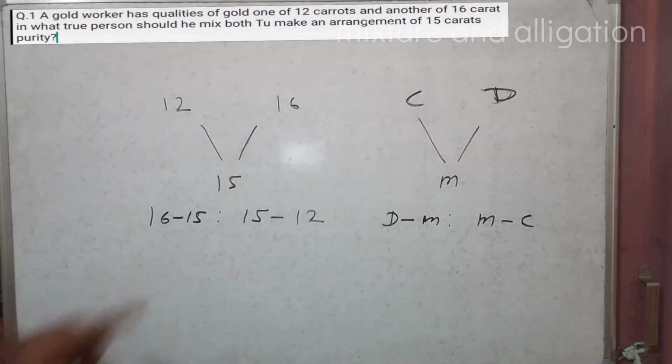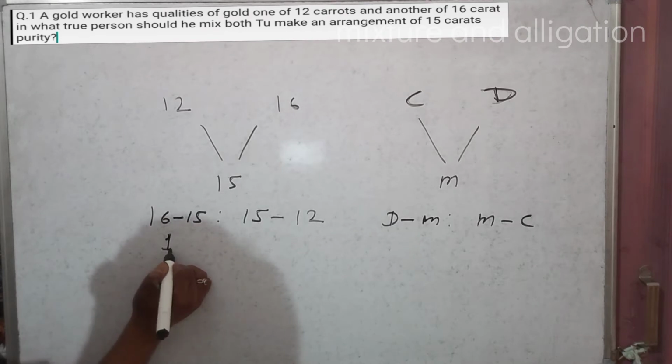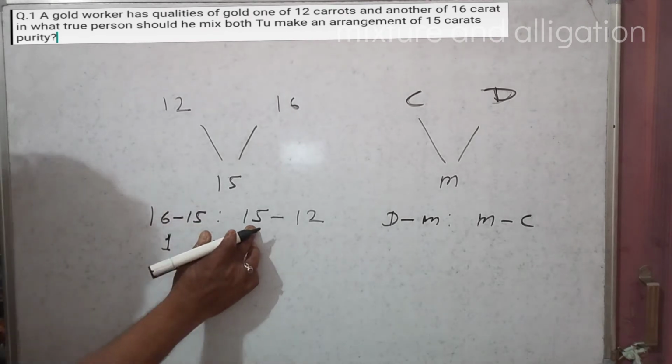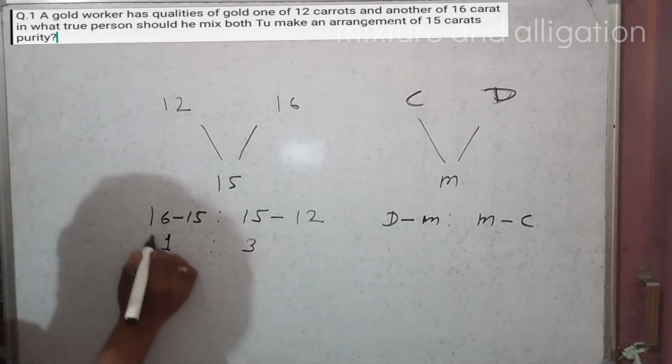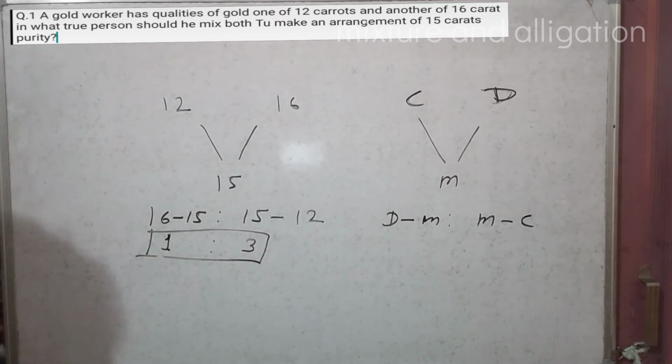So 16 minus 15 is 1, and 15 minus 12 is 3. So he mixed in a 1:3 ratio.